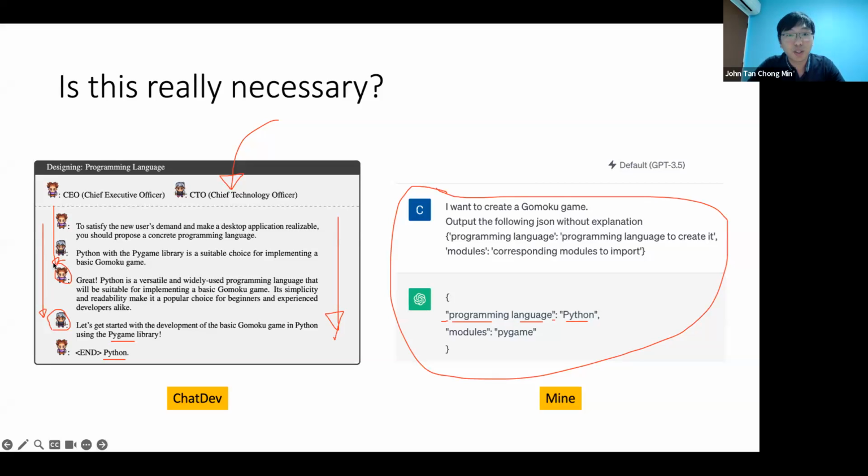But if you just want to say, given task A, what program should I use, or what modality should I use, you could even ask GPT this. And then you can ask it to only give the answer without explanation. You can do something like that in GPT.